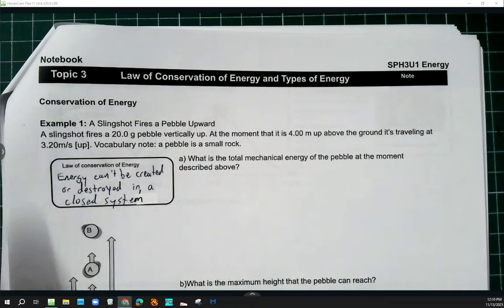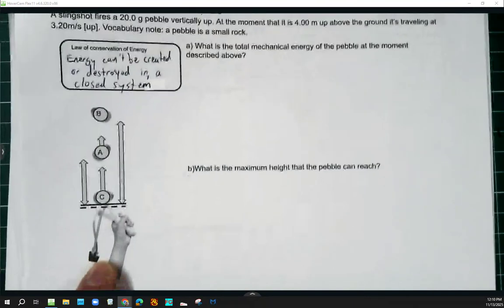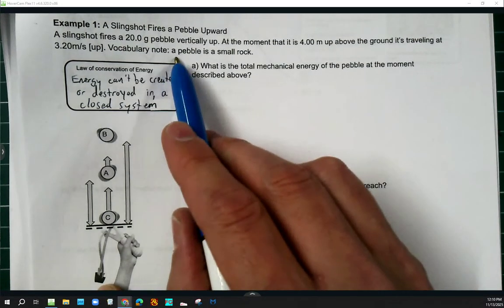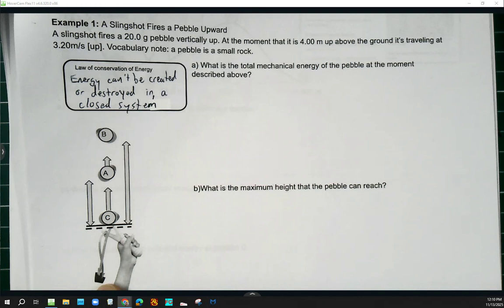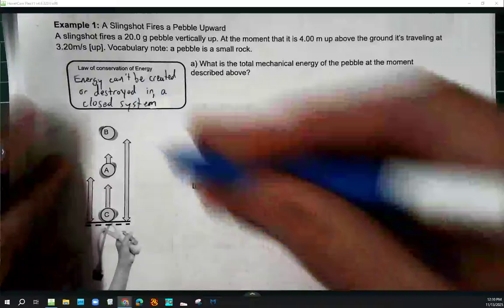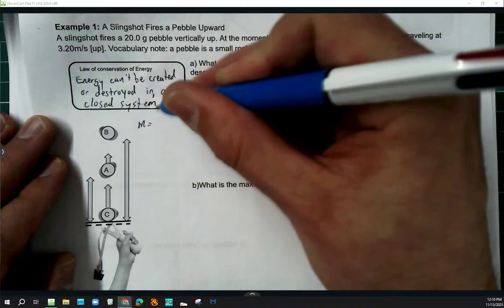So I got this slingshot, and this slingshot is shooting a pebble up in the air. And if you don't know what a pebble is, look, there's a little vocabulary note. A pebble is a small rock, okay? So we got this slingshot that's shooting a pebble up into the air. And the information that we've got here is that this pebble has a mass of 20 grams.